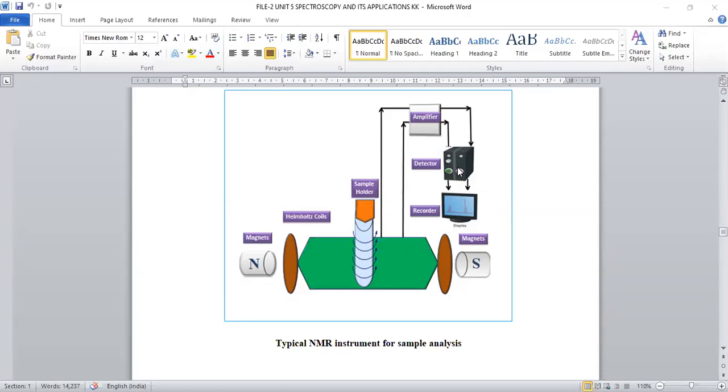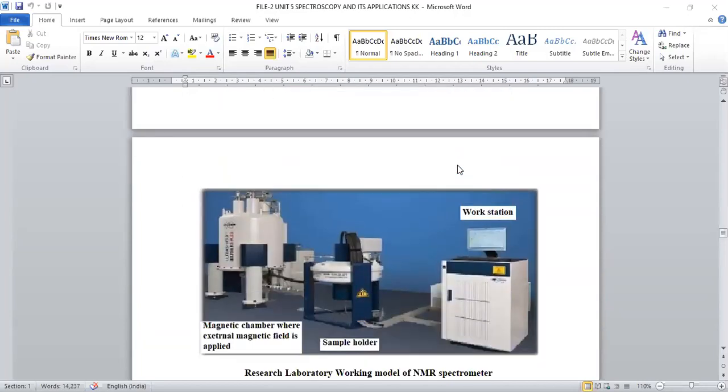Now a detector will be there in the NMR spectrometer also. The detector will convert the NMR radiation into a signal. That signal will be displayed on the recorder, which is nothing but a computer monitor. So this is the flow chart for NMR spectroscopy.